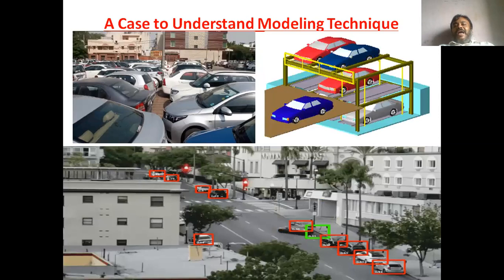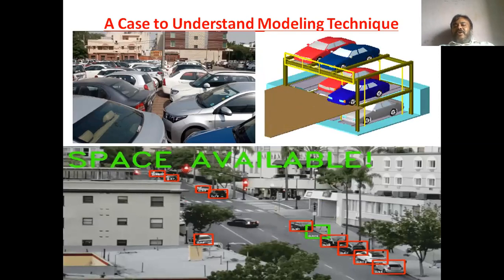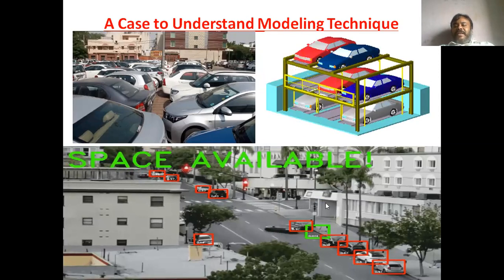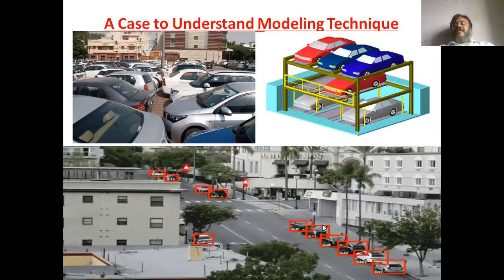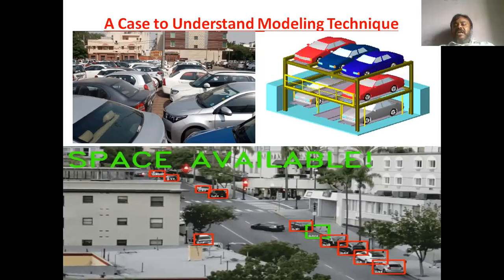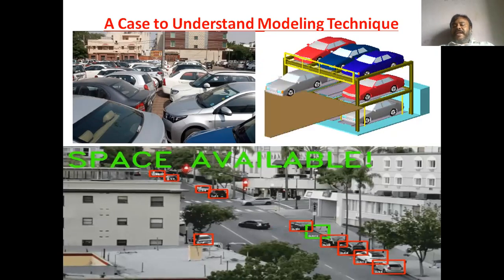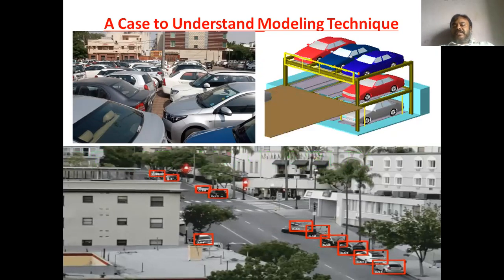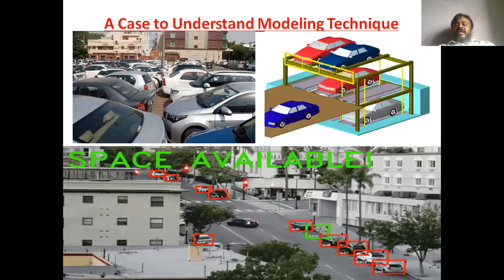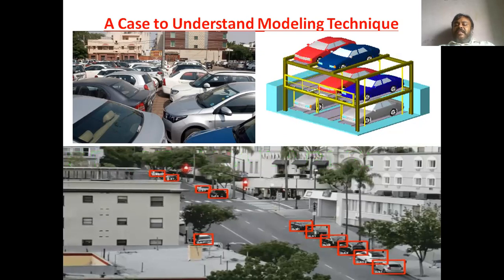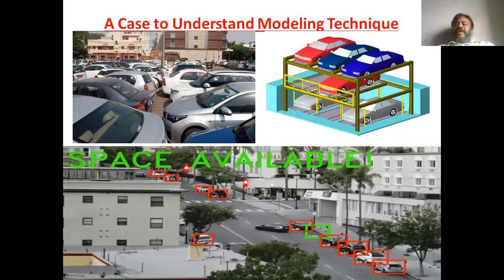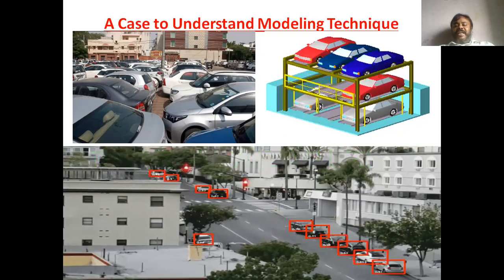You see, the same parking lot problem nowadays can be better forecast using different types of sensor technology. You see, there are some red boxes. Please see the downward picture. The moment one car is taken away, that particular portion is identified by a green zone.